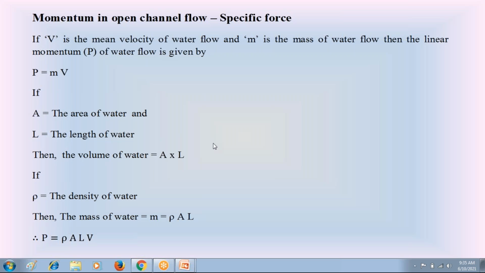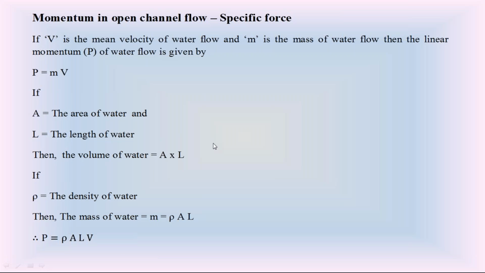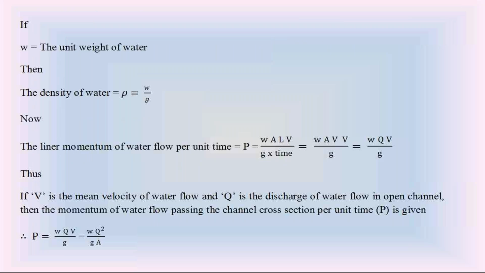So, in this linear momentum, P is equal to rho A L into V. I am replacing the density rho with unit weight divided by acceleration due to gravity. So check this. Here w is the unit weight of water, and the density of water rho is equal to unit weight by acceleration due to gravity.